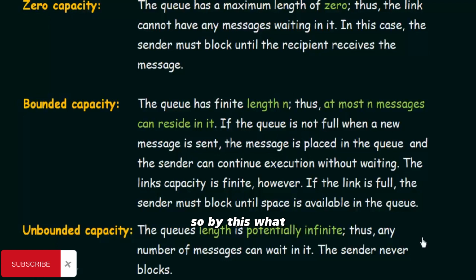So by this, what can we have? We can have the sender keep sending the messages, and it will never have to block or wait. Why is that? Because the buffer is of unlimited or infinite length. So the sender can keep sending the messages, and it never has to block. And the receiver can keep receiving or retrieving messages from the buffer as and when required. So the sending process will never have to be blocked in this because the buffer is of infinite length or unbounded capacity. So those were the kinds of buffers that we have in this buffering.